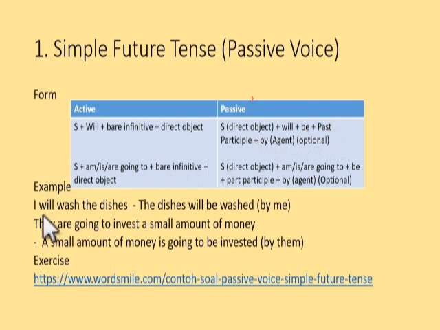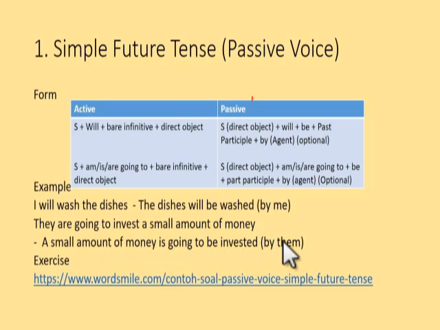Okay, here is the sample. I will wash the dishes. The dishes will be washed by me. You can put by me or without, it's okay. The dishes will be washed. The point is that the dishes will be washed. Okay, they are going to invest a small amount of money. A small amount of money is going to be invested by them. This is optional.